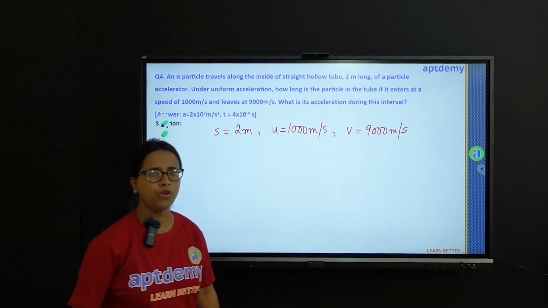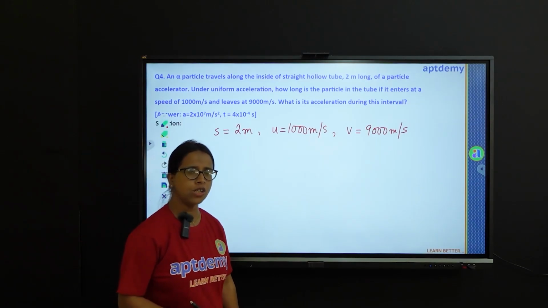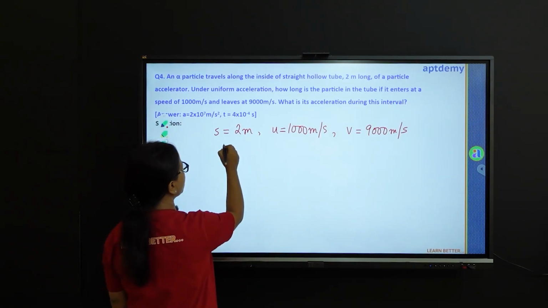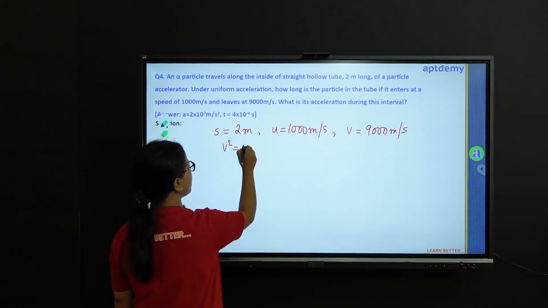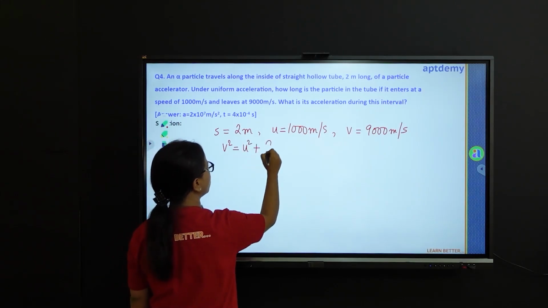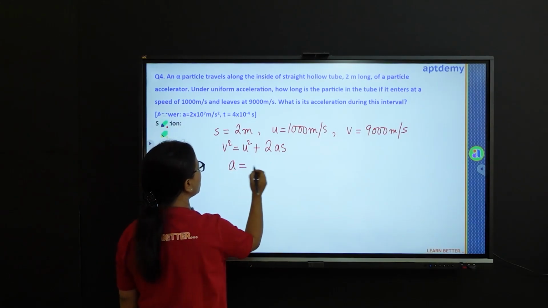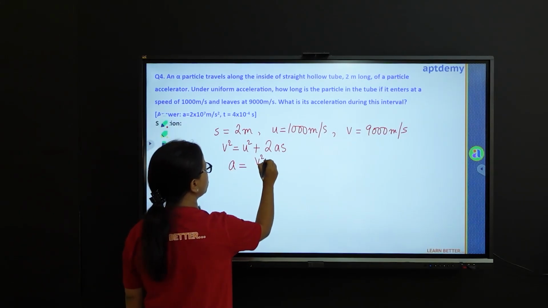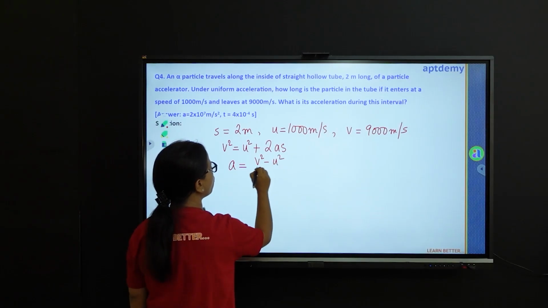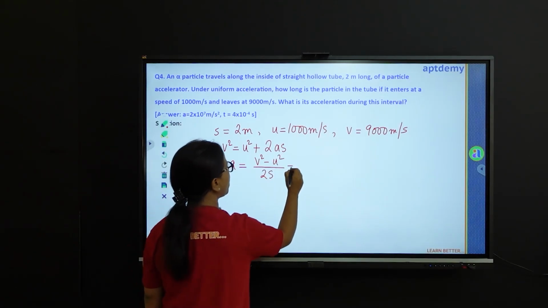So the first thing that we do is we find out the acceleration of the particle. We use the formula v square equal u square plus 2as. From this formula, if we try to find out a, it is equal to v square minus u square over 2s. We put the values.